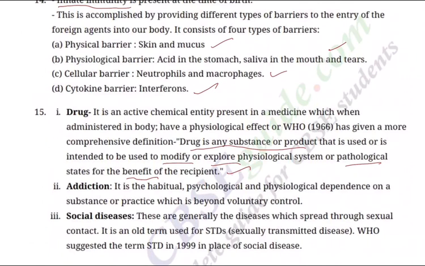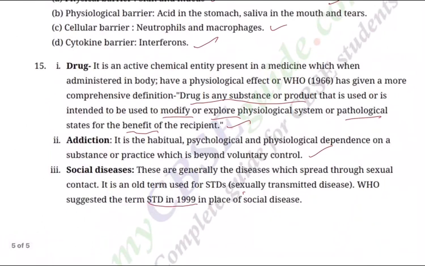Addiction is a habitual psychological, physiological dependency on a substance or practice which is beyond voluntary control. That's why alcohol addiction, smoking addiction, drug addiction, you see, people have different addictions. And then social diseases. These are generally the diseases which spread through sexual contact. It's an old term used for STD. Now the new term is sexually transmitted diseases. The World Health Organization suggested the term STD in 1999 in place of social disease.